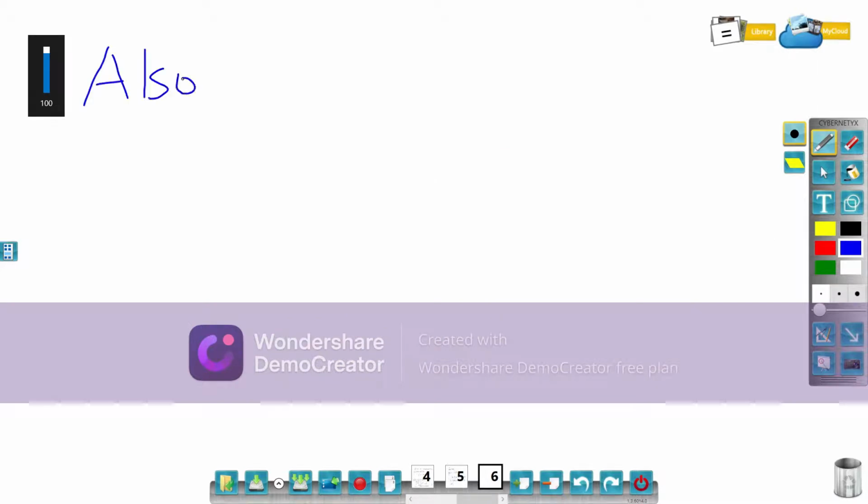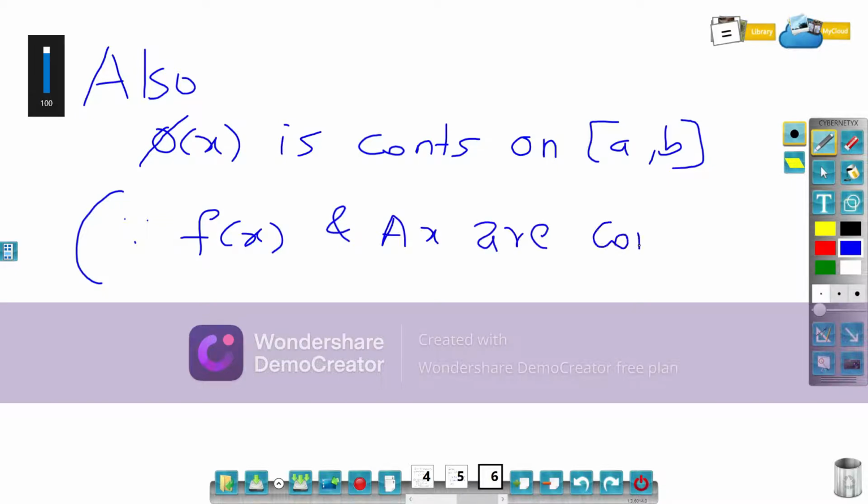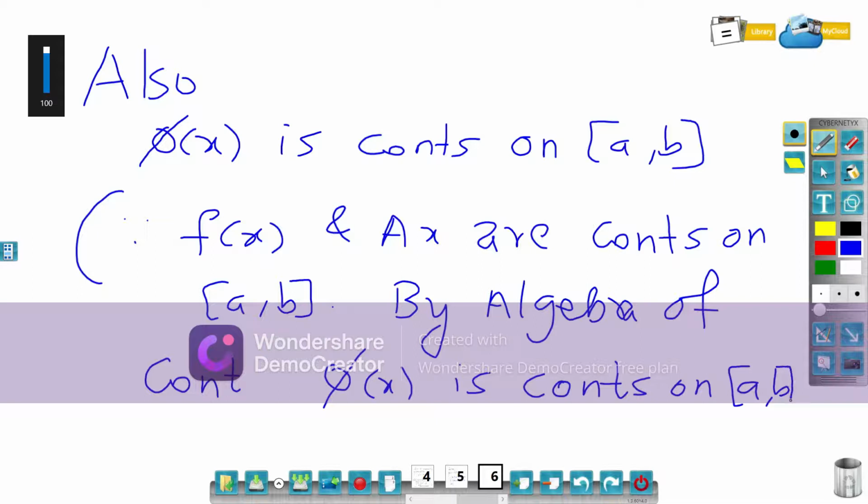Also, phi of x is continuous on closed interval a comma b. The reason is, again, since f of x and A x are continuous on closed interval a comma b, by algebra of continuity, phi of x is continuous on closed interval a comma b.